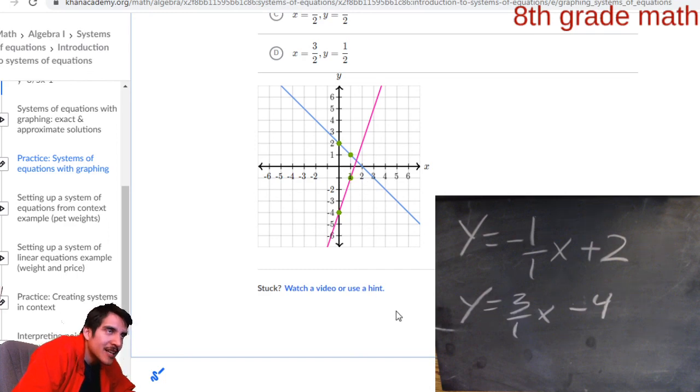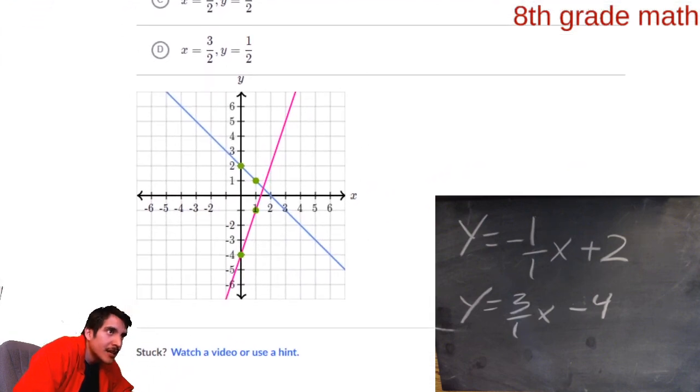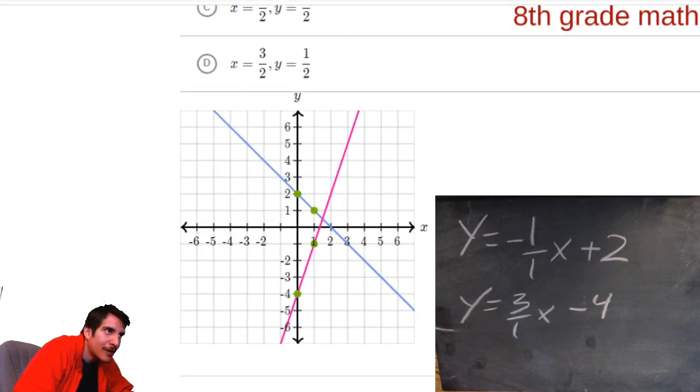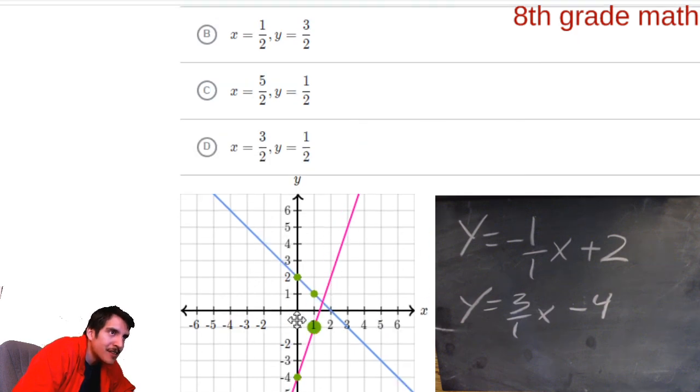I'm going to zoom in a little bit for you. It looks like that point of intersection of the blue and the red line, and I hope you can see it either on your graphing calculator or wherever you're graphing, doesn't land on a whole number. In fact, to me it looks like it goes forward 1.5, and then up a half a unit. So I think it's 1.5 comma half.